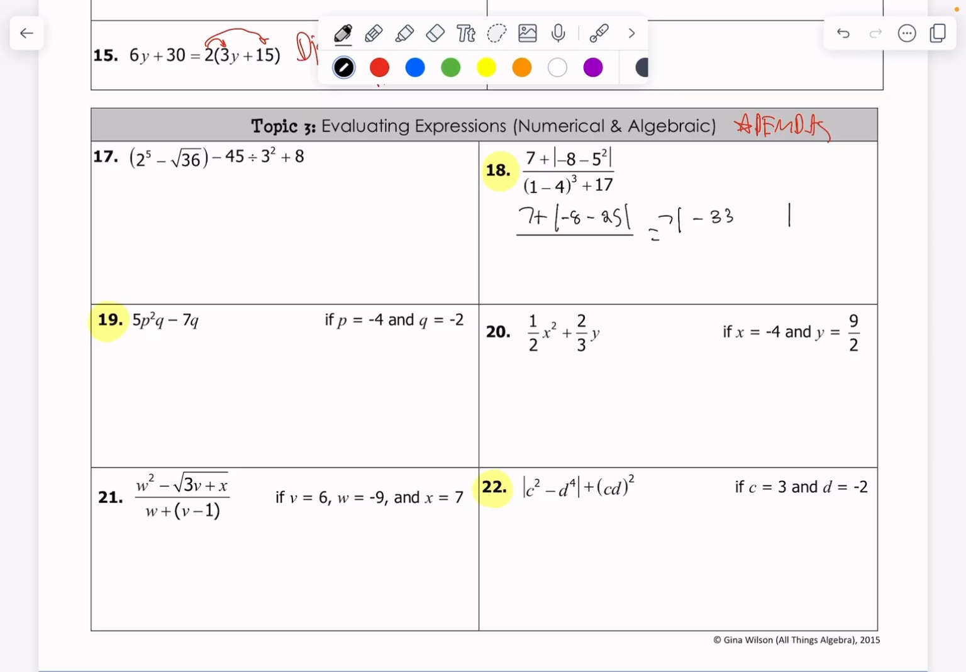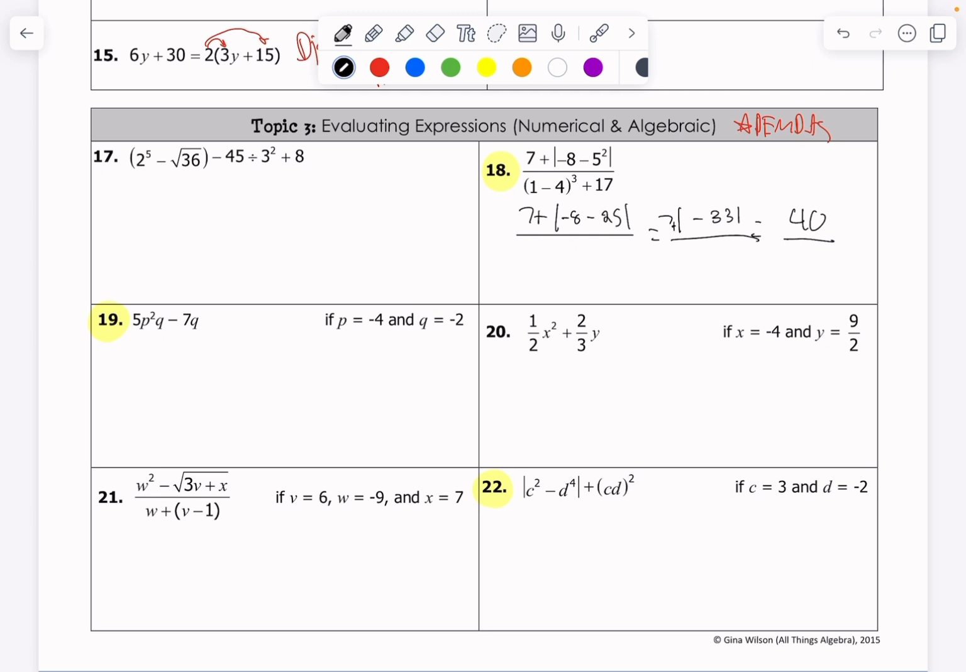And the absolute value of negative 33 is positive 33. And then 7 plus positive 33 is going to give me a positive 40 on top. Let's figure out what's on the bottom.